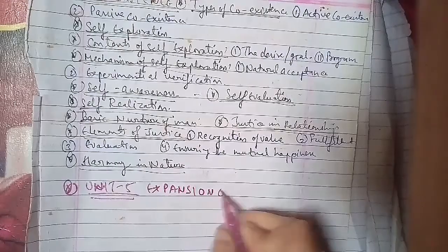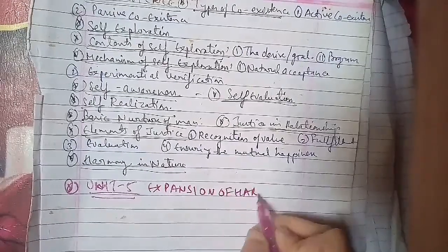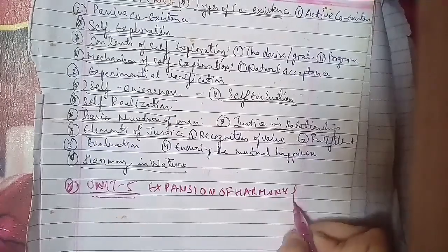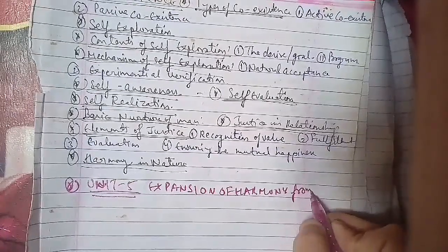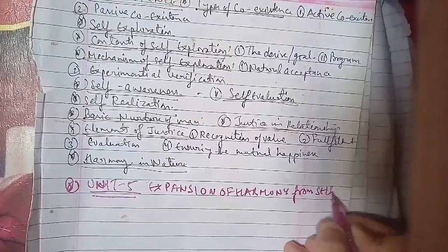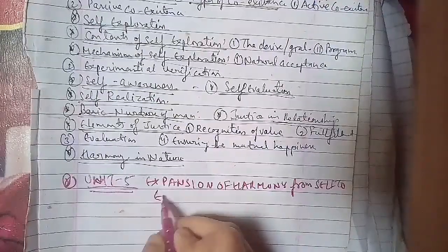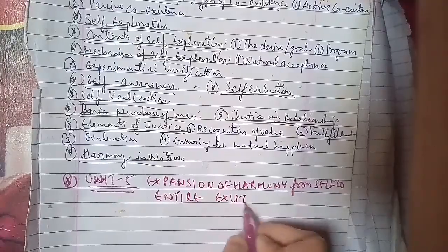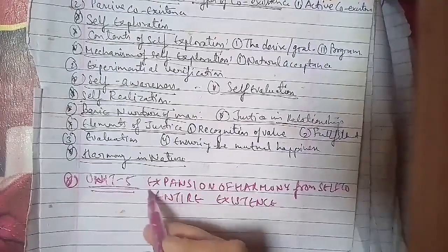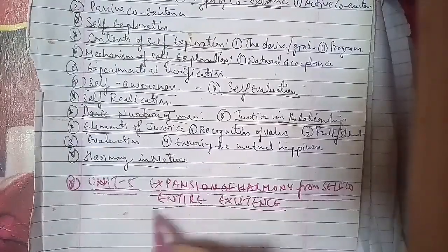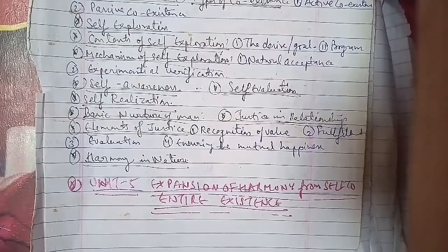The dimensions of an individual are, first, thoughts; second, behavior; third, work; and fourth, realization.